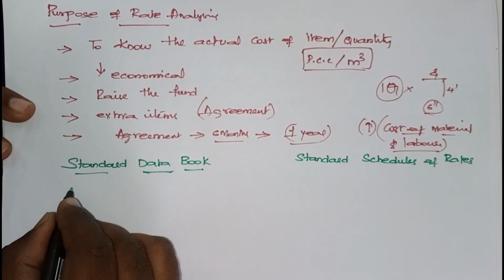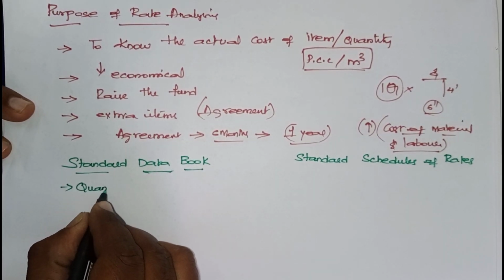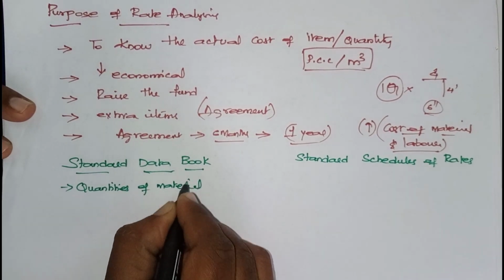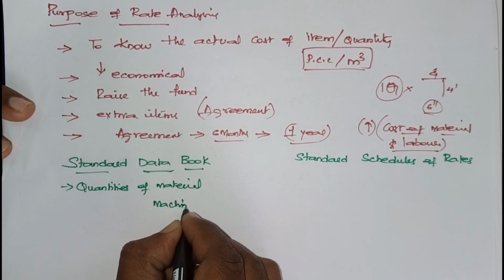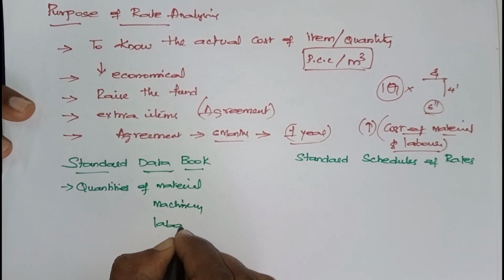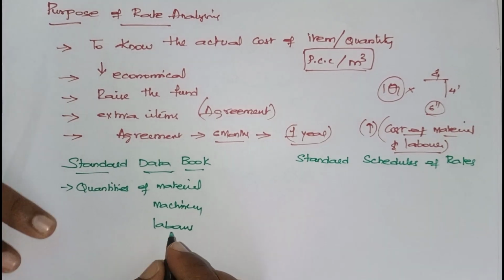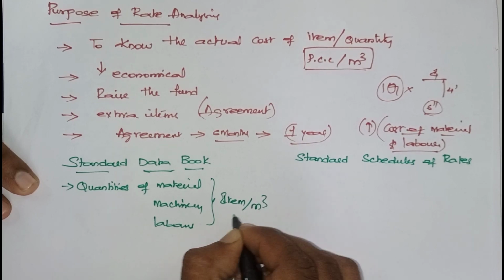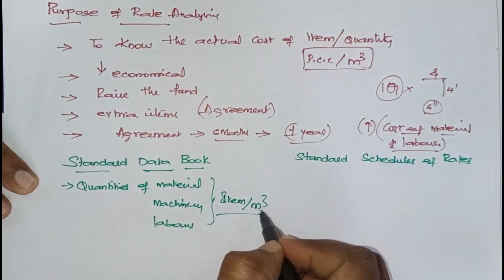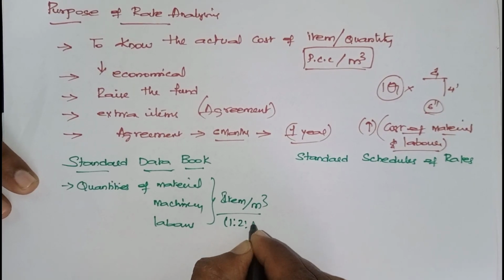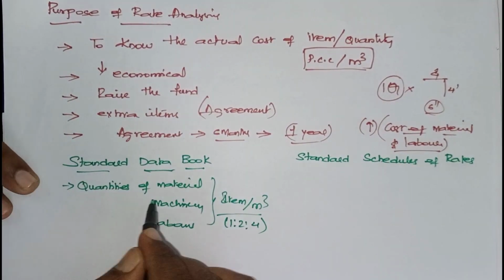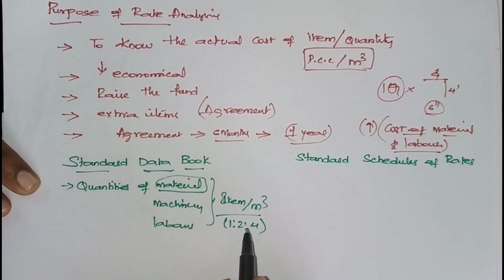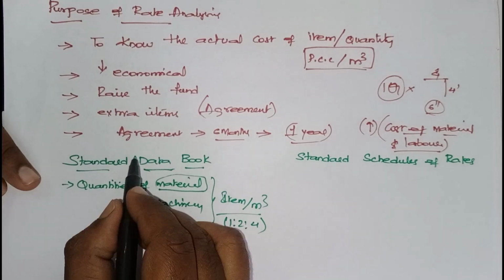Here, quantities of material, machinery, labor, etc. for the preparation of an item of some quantity. Means in order to prepare PCC of 1 cubic meter of say 1:2:4 ratio, in this book the material quantity required to prepare with this mix proportion will already be there. That is the standard data book.